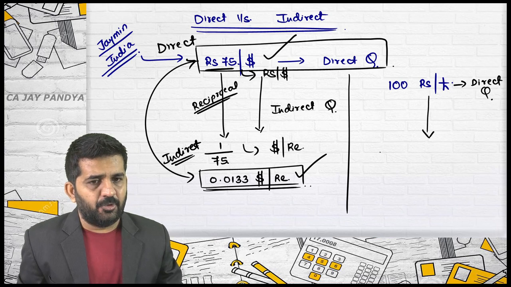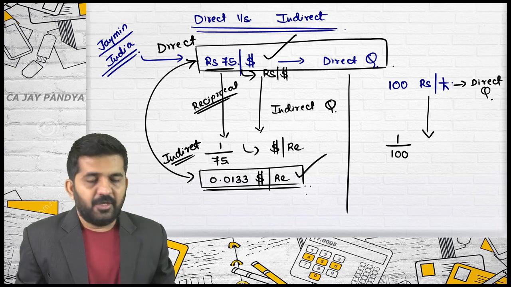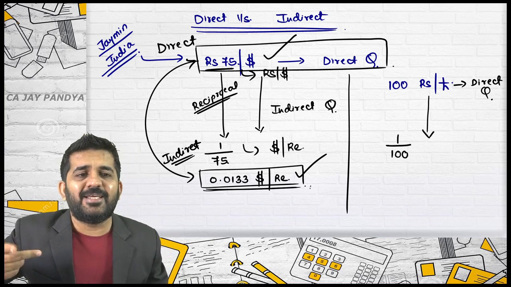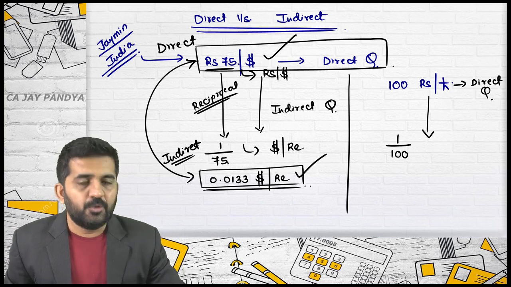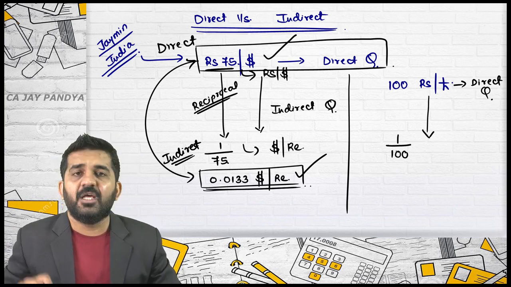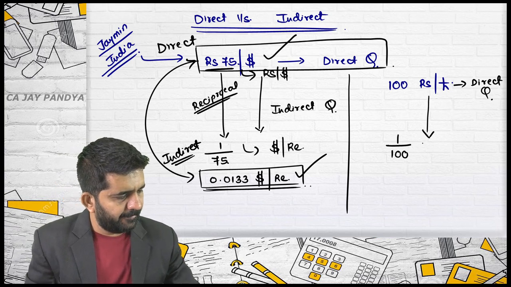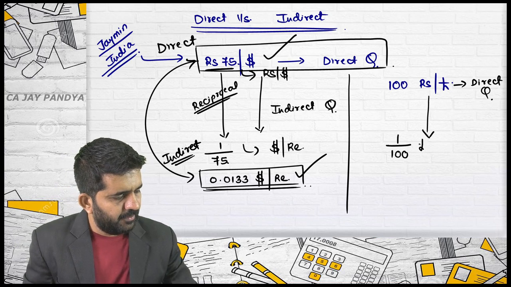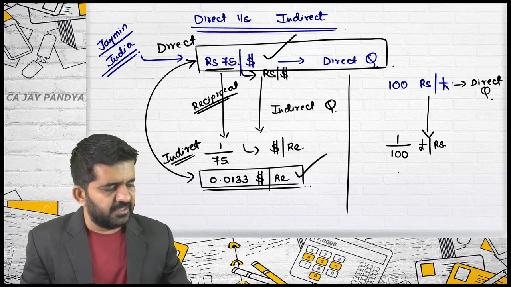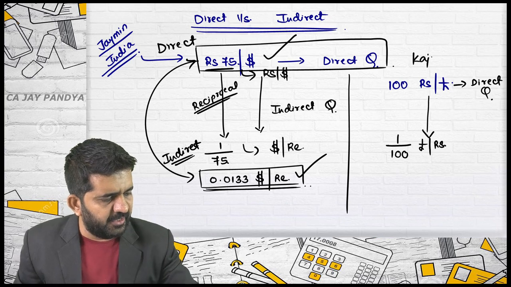Tell me how you did it. I divided by 100, 1 divided by 100. You just need to do the reciprocal of it. You just need to divide it by 1. 1 divided by this figure is nothing but the rate of... help me out, rate of? Pound per rupees. And you are in India.